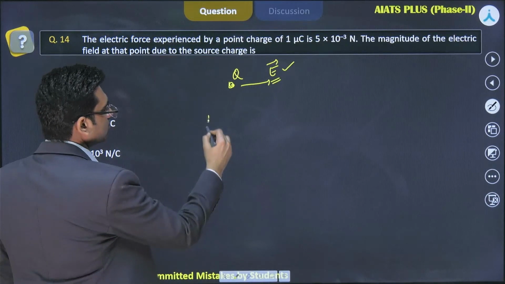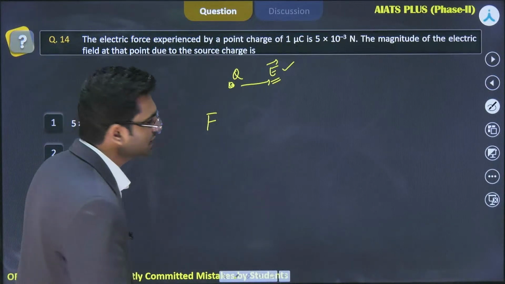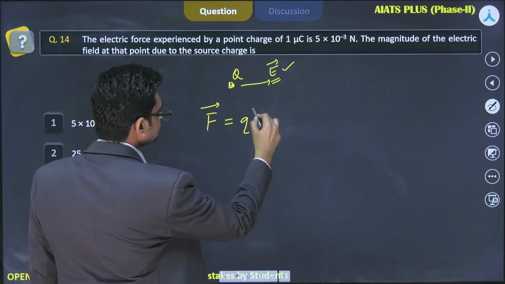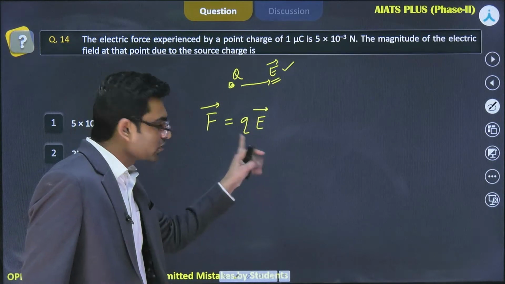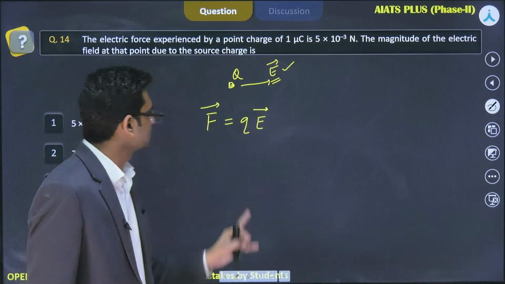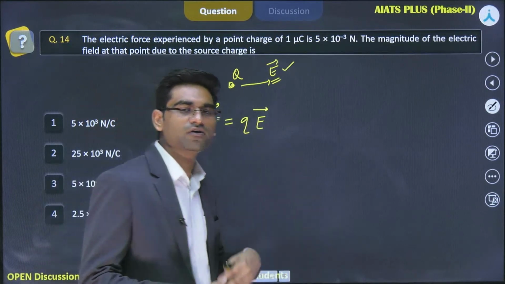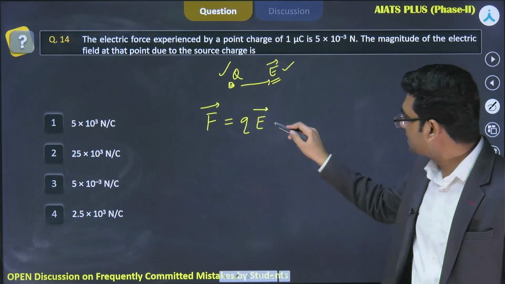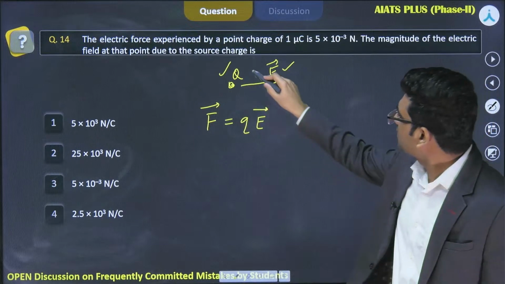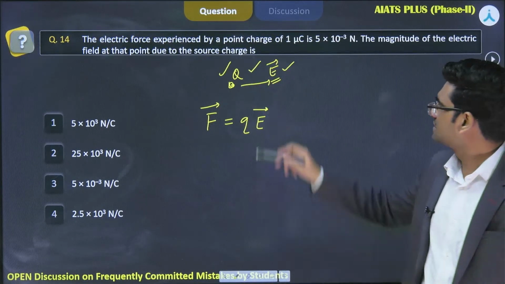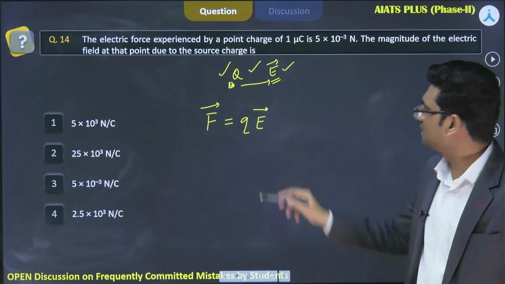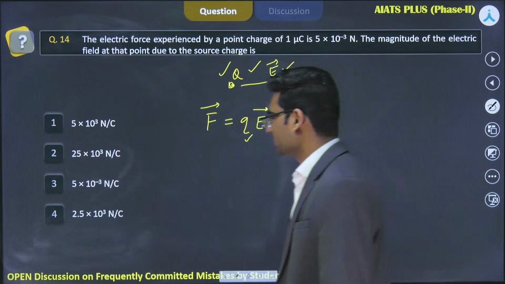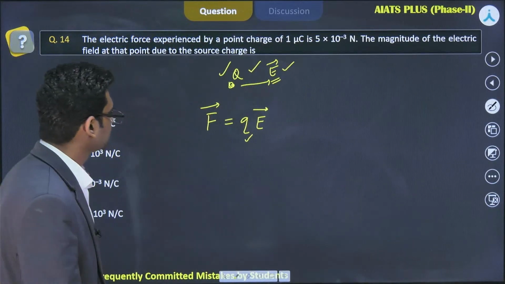Now, what is the formula of force due to electric field? That is F vector is equal to Q into E vector. This Q is not the source charge here. Remember, this charge is the charge which we have put in the surrounding of that source charge. This is the electric field due to that charge. It has already produced this electric field in its vicinity, and then we are putting this charge Q in that surrounding. So that's how we can find the answer. So F is equal to Q into E.